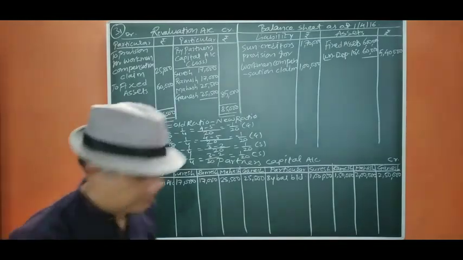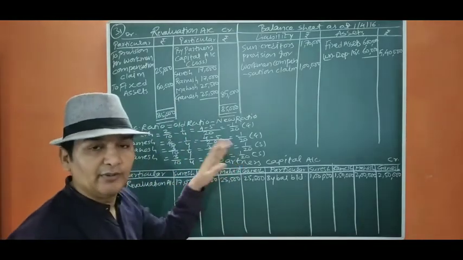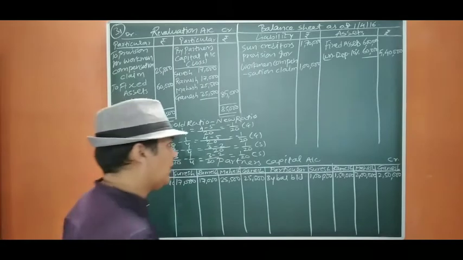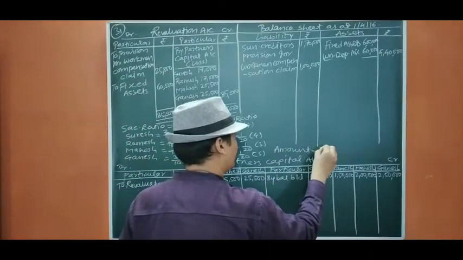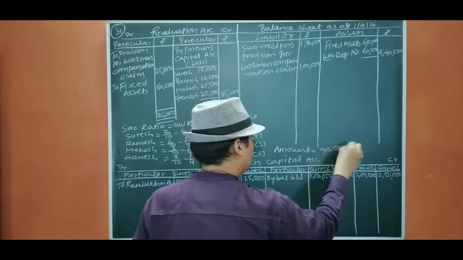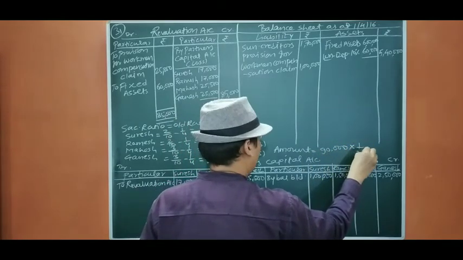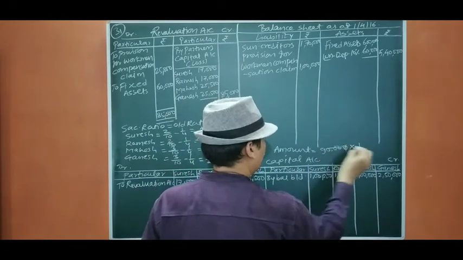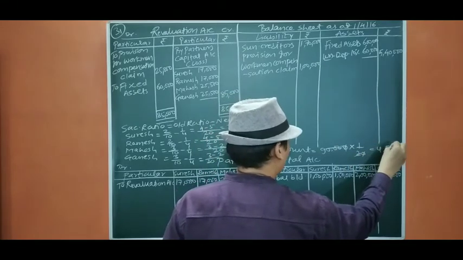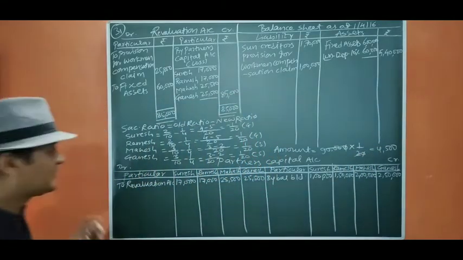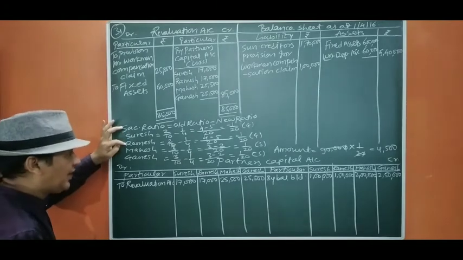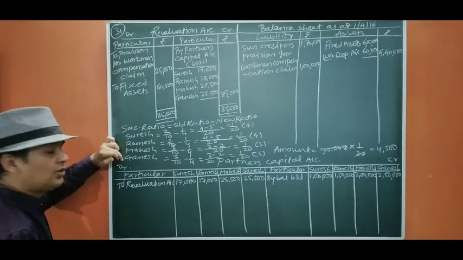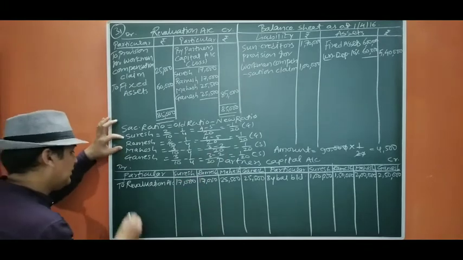So 90,000 into 1 by 20 will be 4,500. The amount of goodwill is 90,000 and it is 1 by 20, so it is going to be 4,500. Now the entry for the sale will be Suresh capital account debit, Ramesh capital account debit, to Mahesh capital, to Ganesh capital, with the amount 4,500.